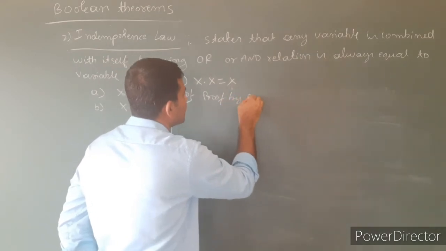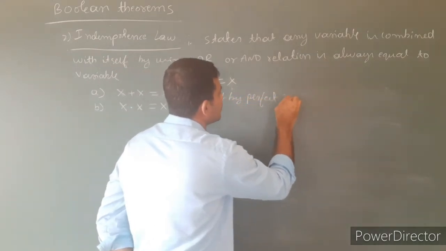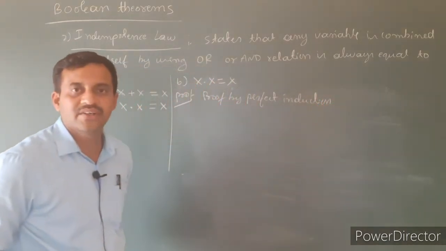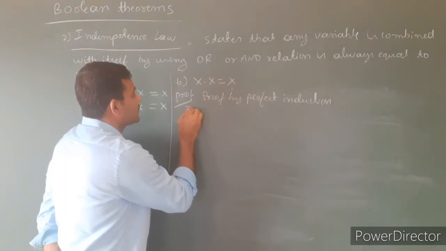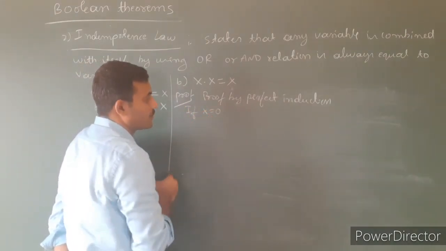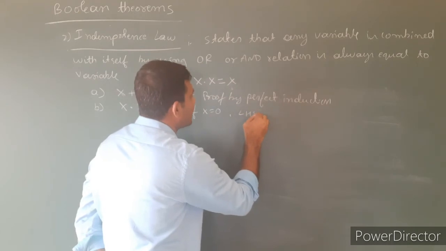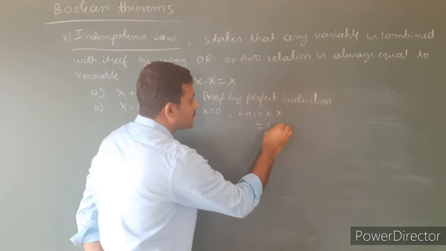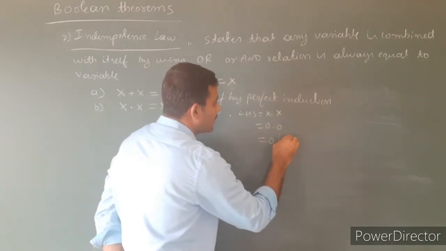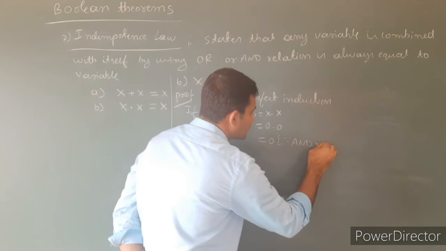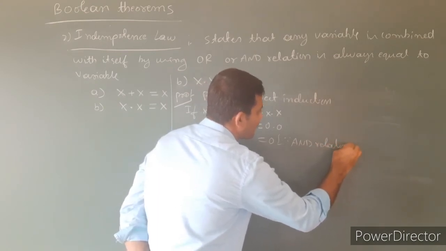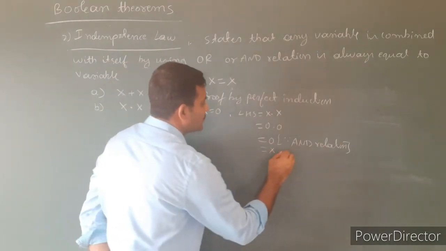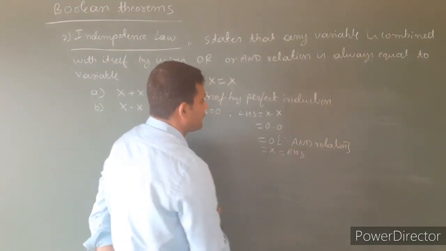Proof by perfect induction. Consider the first case. If x equals 0, then the left hand side is equal to x into x. Then what is the value of x here? 0 into 0 which is equal to 0 in an AND relation. The reason is this is by the AND relation, which is equal to x, which is equal to the right hand side.